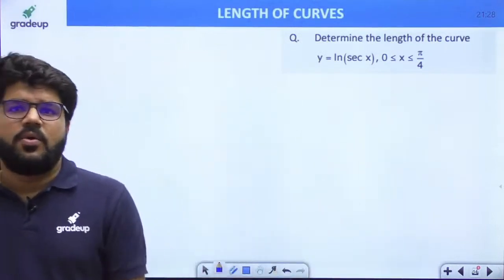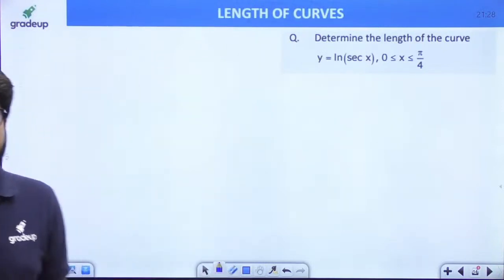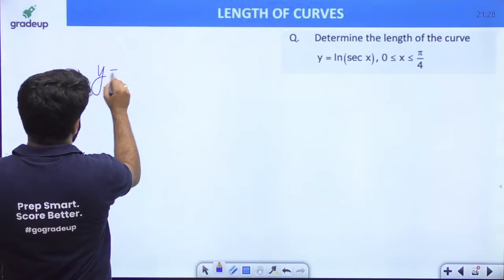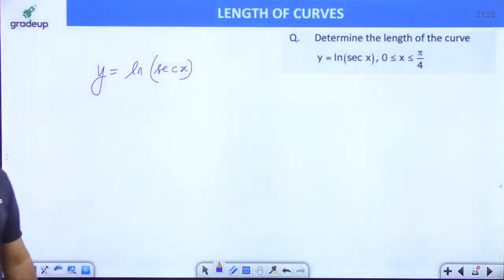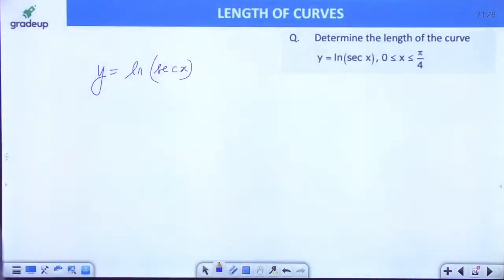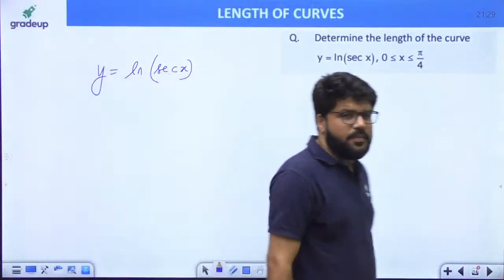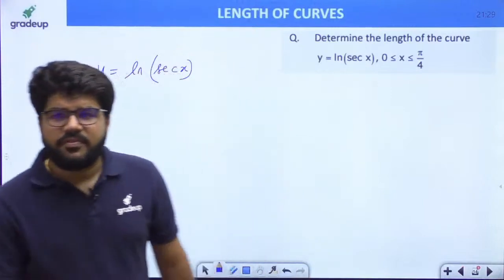Come on. y equal to log sec x, 0 less than equal to x less than equal to pi by 4. y is log of sec x. First find its derivative separately. Everybody try. y equal to log of sec x, and the length is to be determined for x equal to 0 to pi by 4. So what is the derivative of this?